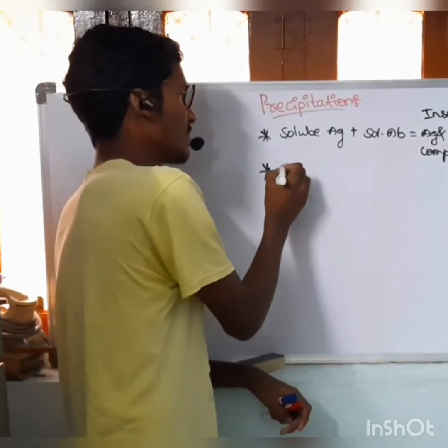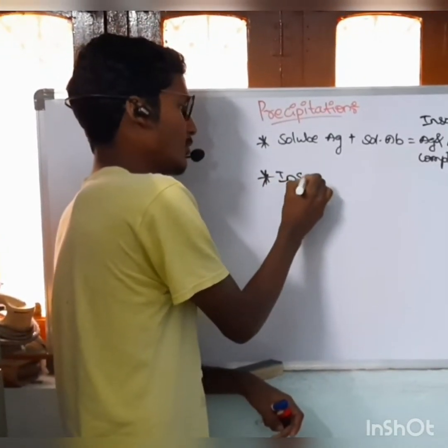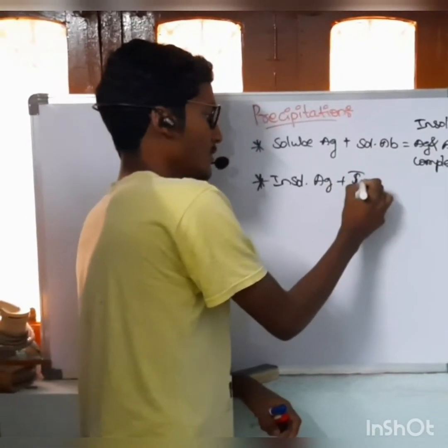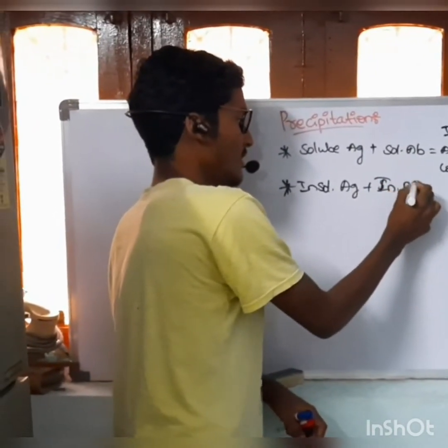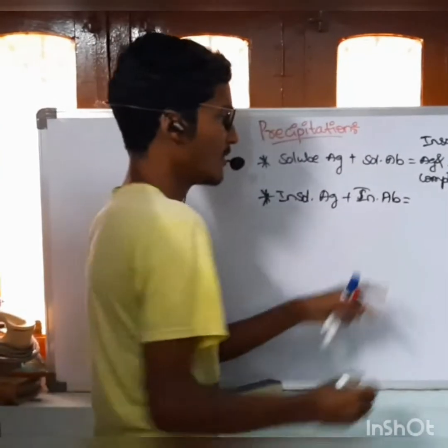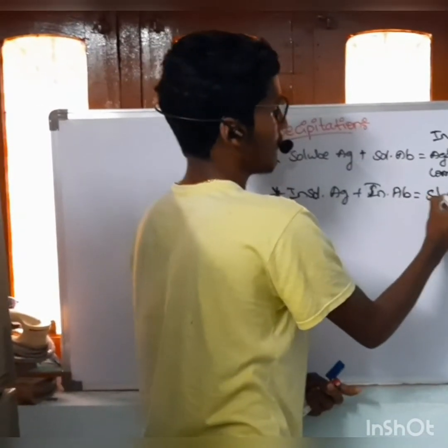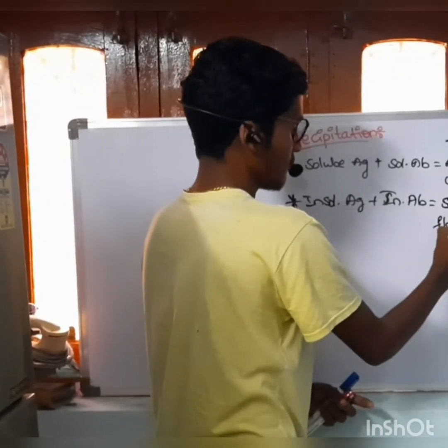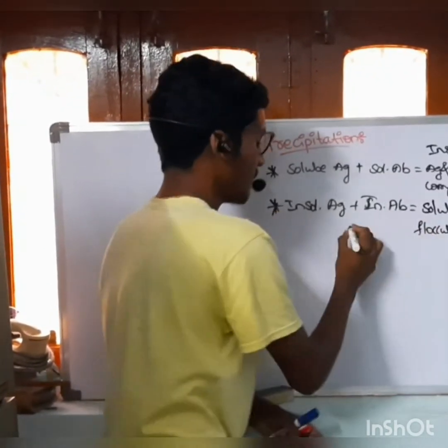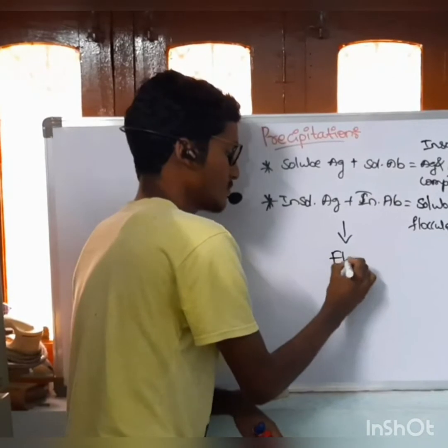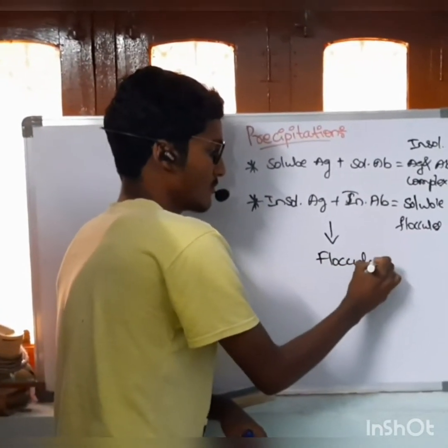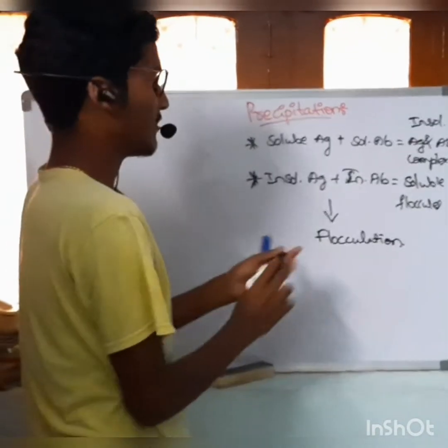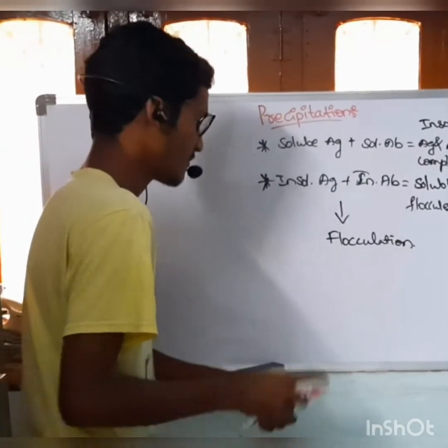In the case of insoluble antigen and antibody, it forms floccules. It is known as flocculation. In precipitation there are two types.